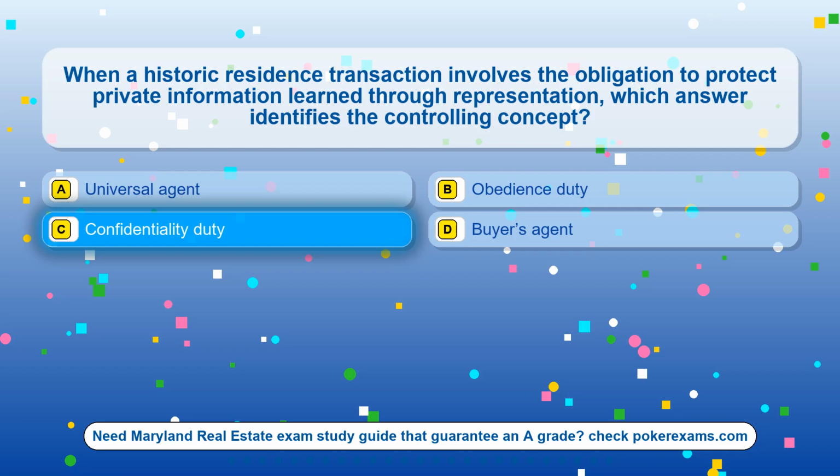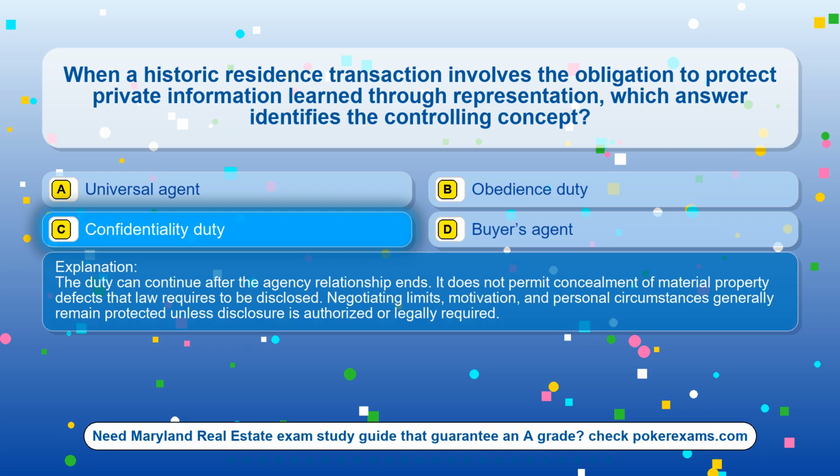The correct answer is option C, confidentiality duty. The duty can continue after the agency relationship ends. It does not permit concealment of material property defects that law requires to be disclosed. Negotiating limits, motivation, and personal circumstances generally remain protected unless disclosure is authorized or legally required.